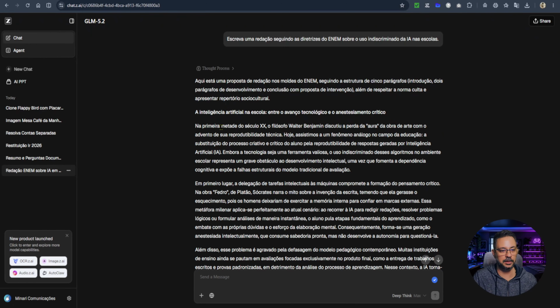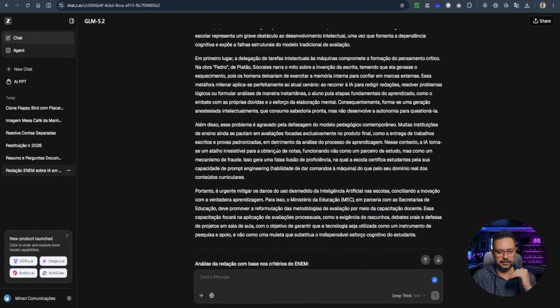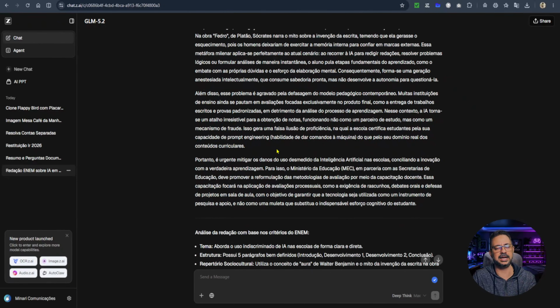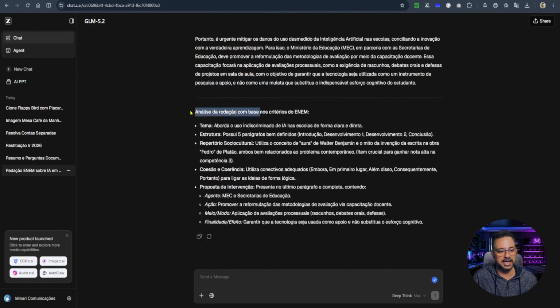So, I used the same prompt, it gave me a very similar text here, separated it into paragraphs, used really good wording, and at the end, it also gave me an analysis based on the Enem criteria. And here it lists all the criteria that were followed. What did I do? I took the 3 essays and put them into the AI Detector, which is an online tool that we can find out there to detect text created by AI. It's not a 100% reliable tool, it has several flaws, but it's what we have to make this comparison.